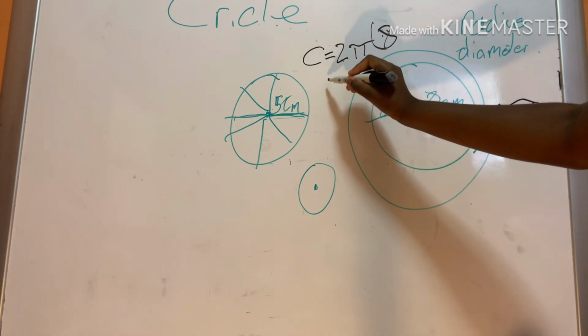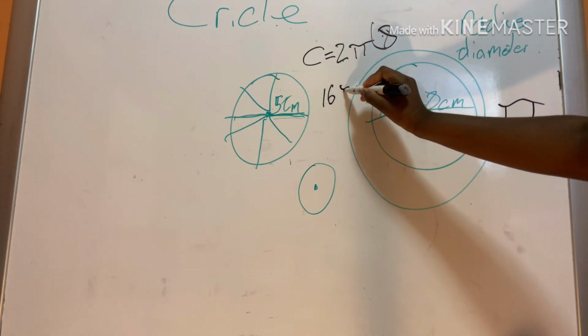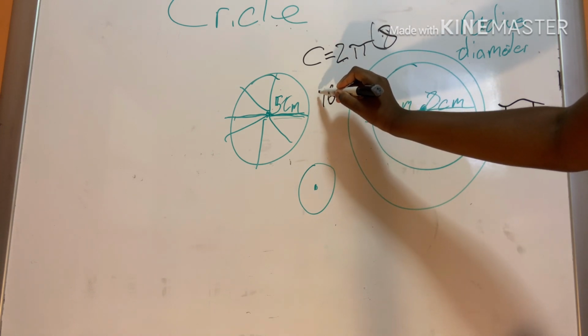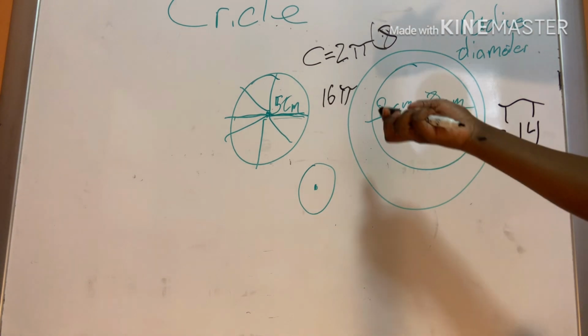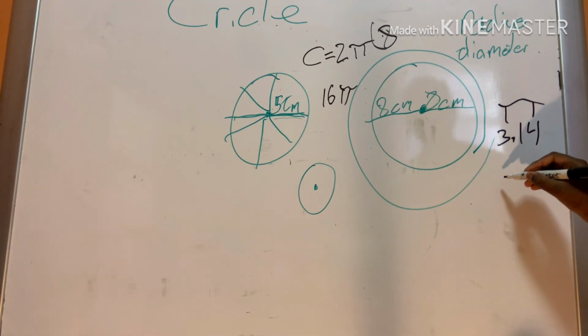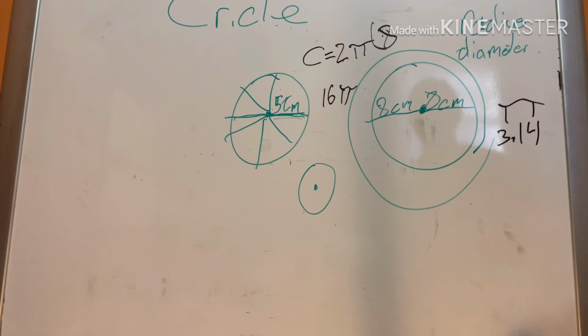You'd get 16 pi, and this would equal the circumference. Or since we know that pi is around 3.14, and it would keep on going, every time we get a more specific answer, we can calculate that pi would be 3.14. And then all we would have to do is multiply 3.14 by 16.